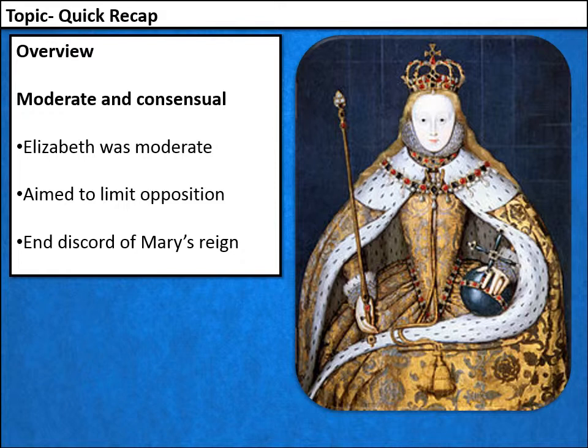Now, as we've just said with our context, she's not in a particularly strong position when she took the throne. She has potential opposition in Parliament, from bishops and lords, and so any deal that she would make would have to try to limit potential opposition. And thirdly, the settlement was quite moderate because Elizabeth was keen to end the disharmony and the horrors of Mary's reign of people being burned for their religion. So though the settlement was going to be enforced, it would only be enforced financially with some quite moderate fines to start off with.